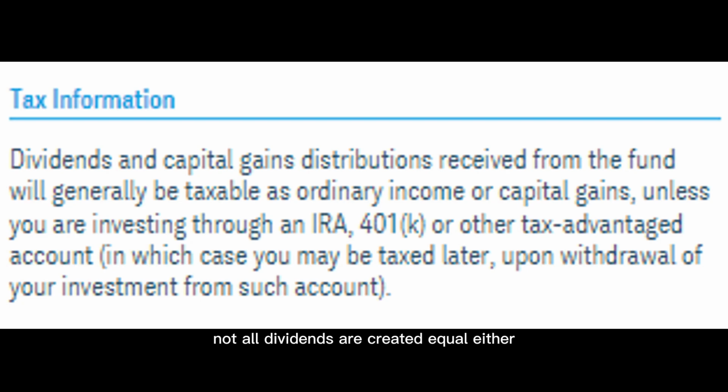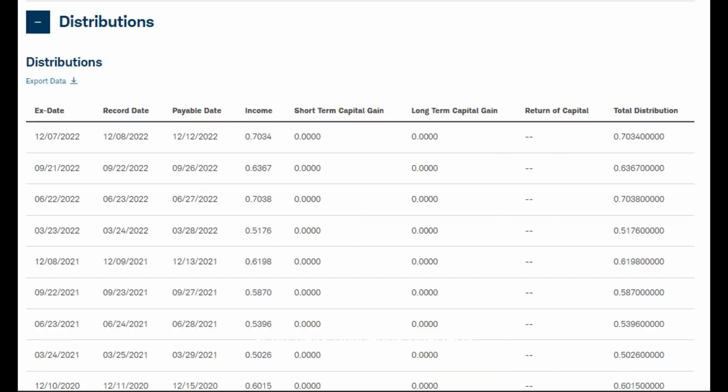Not all dividends are created equal either. Some are qualified, others are non-qualified. But that's a discussion for another day. Just know that where you hold your investments can create tax drag, reducing your overall return and increasing your annual tax bill unnecessarily. SCHD pays dividends quarterly, so those payments arrive in March, June, September, and December.